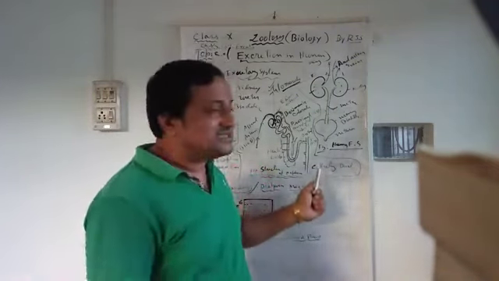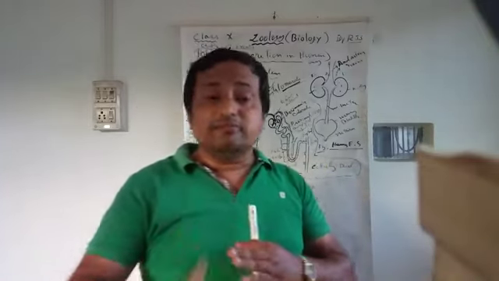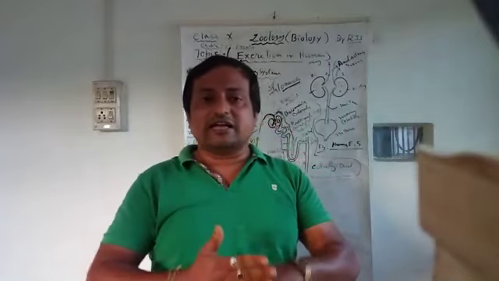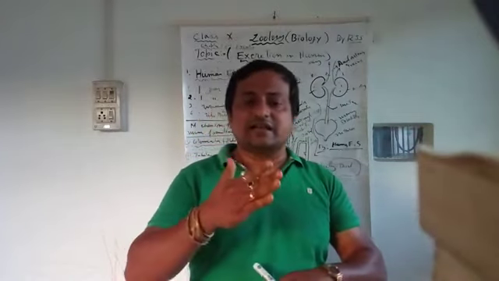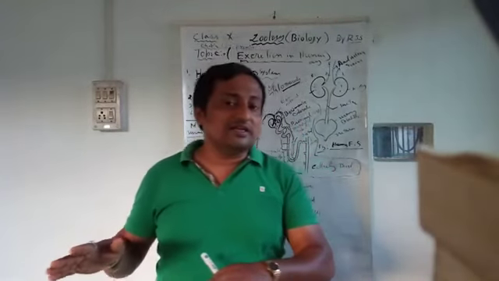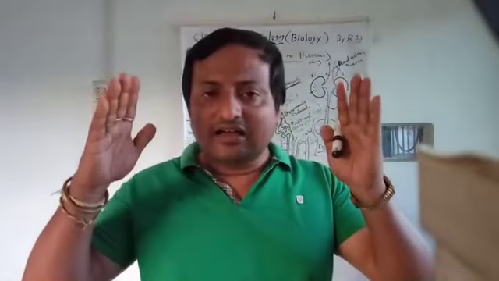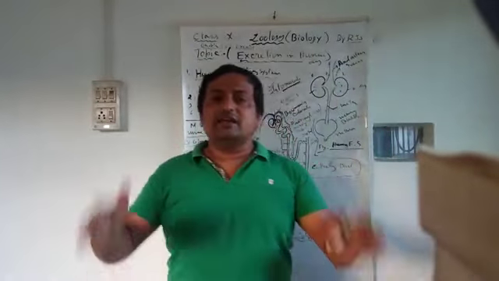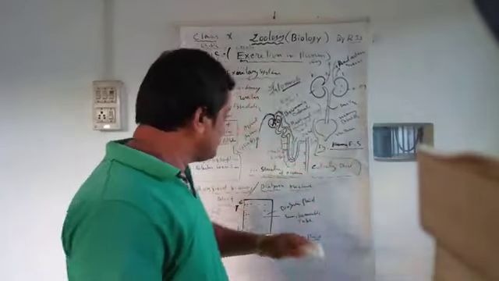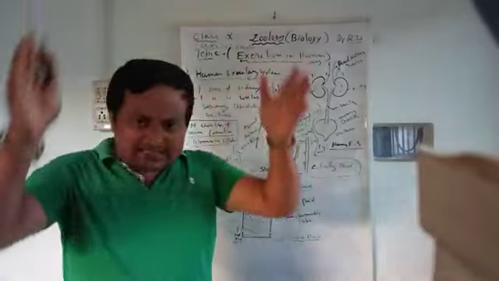Nitrogenous waste products like urea and uric acid, which generally go out in urine, can be removed artificially by a machine, which is called the artificial kidney or dialysis machine. What is it you see? It is nothing but a box-like structure.